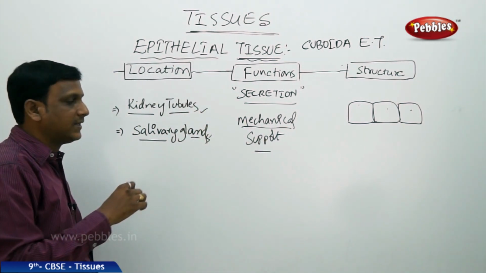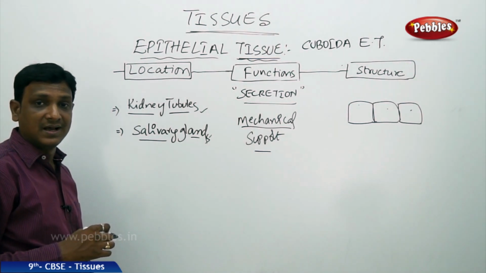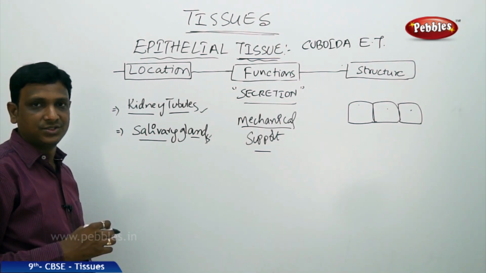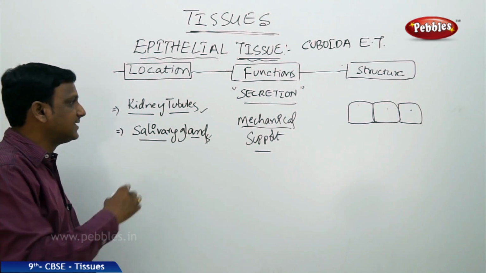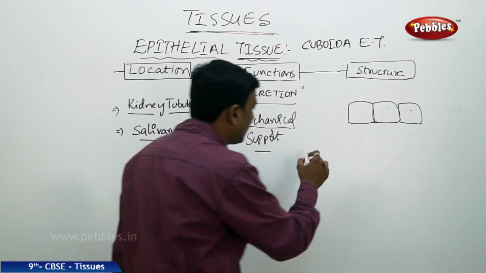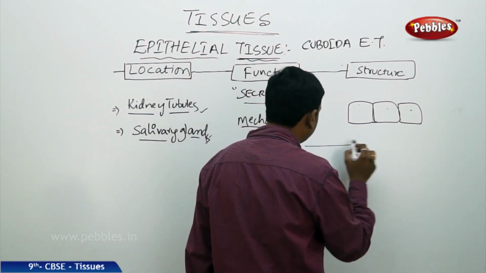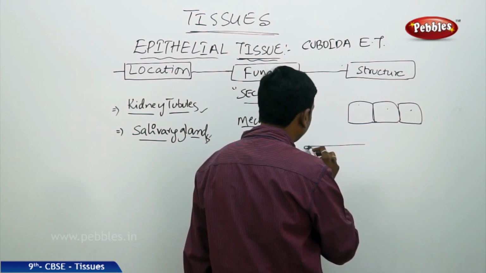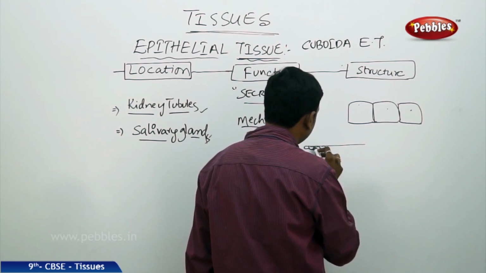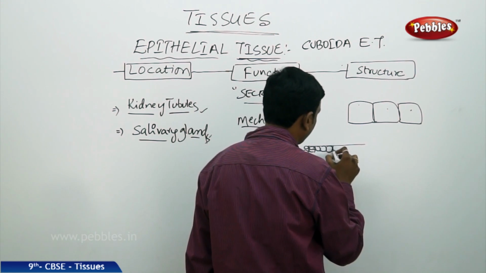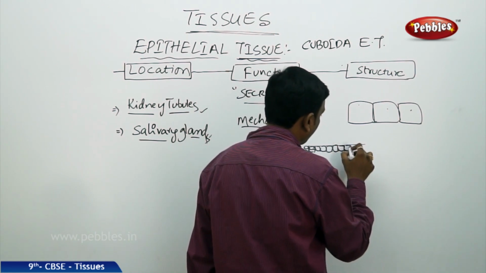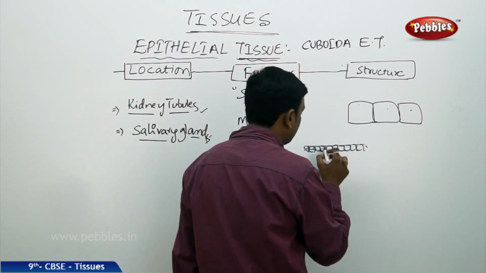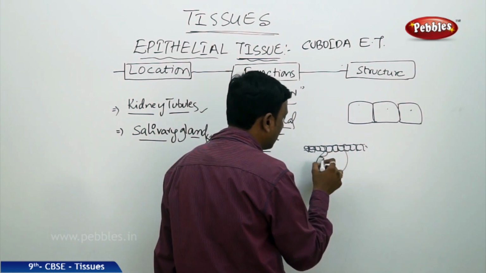These cuboidal epithelial tissues are specialized in a specific situation. As they are secretory in nature, sometimes they get folded inwards. Say, for example, if these are the cuboidal cells, sometimes they get folded inwards like this.